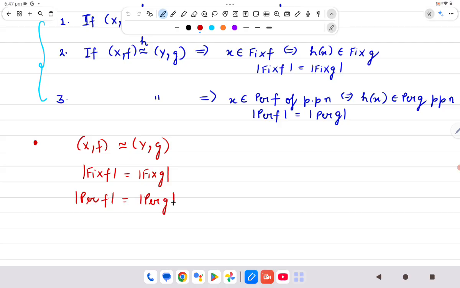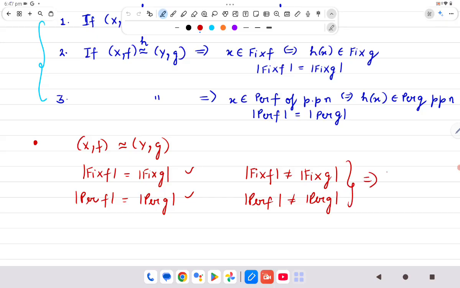So this can actually be used to disprove, not to prove but to disprove. If I know that the fixed points in two dynamical systems are not equal, or the periodic points are not coming out to be equal, that will ultimately imply the two dynamical systems are not topologically conjugate.